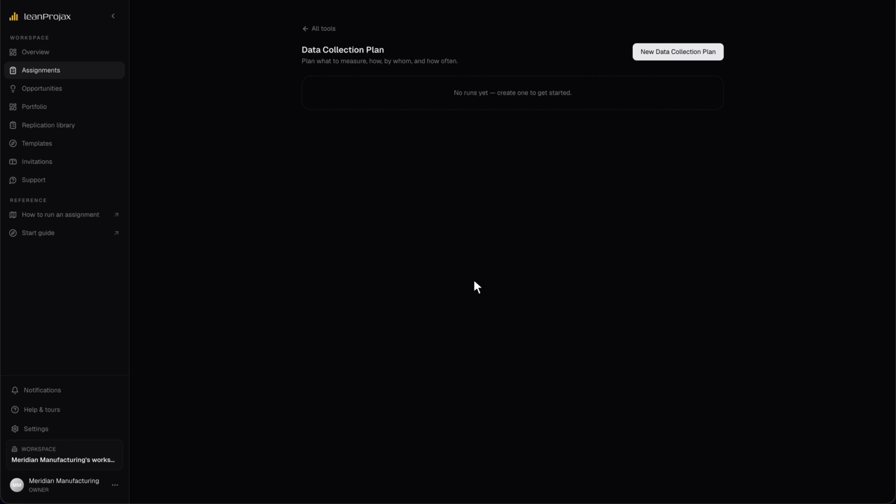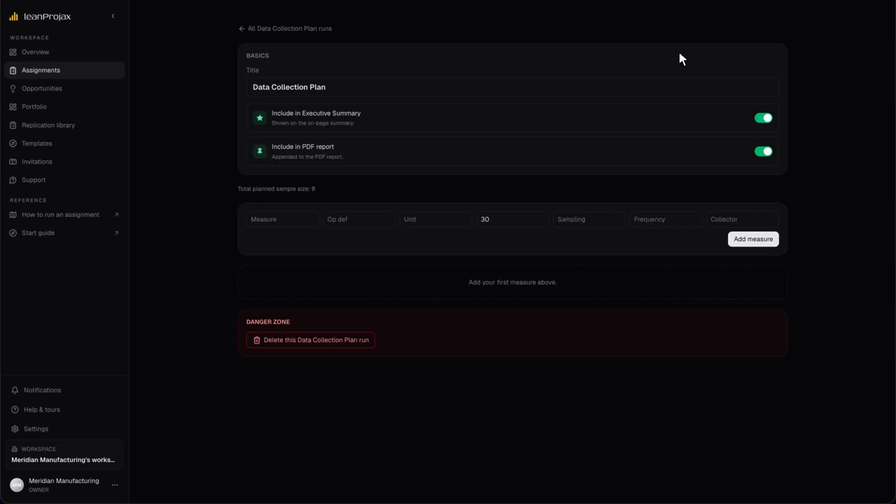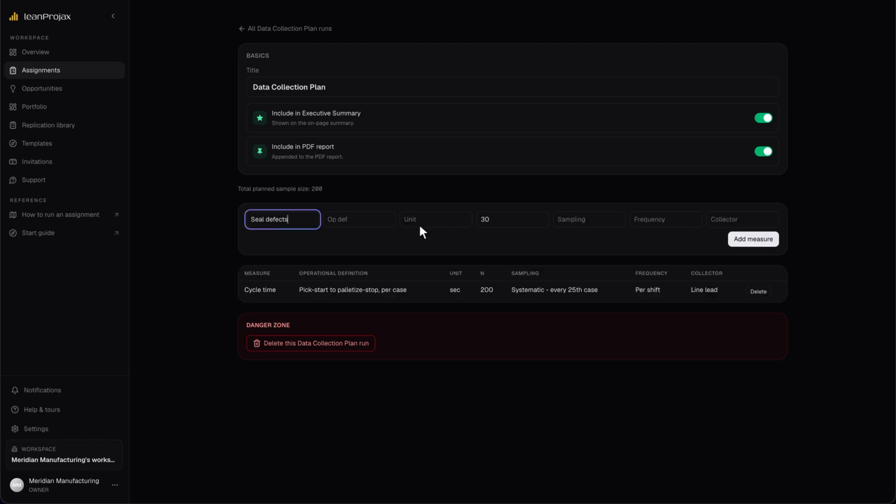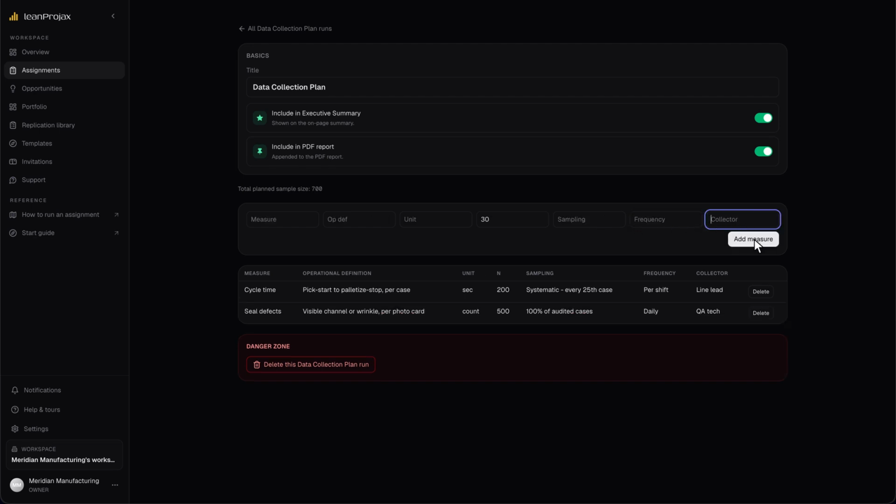Let's assemble it. I'll use the LeanProjax platform. I create the data collection plan and add our first measure, cycle time, defined pick start to palletize stop, in seconds. 200 cases, systematic, every 25th case, per shift, collected by the line lead. Then seal defects, 500 cases, 100% of audited cases daily by the QA tech. The plan totals 700 planned samples, visible, named, dated.